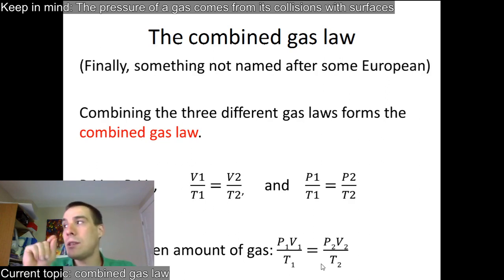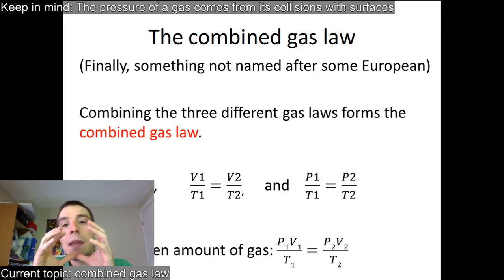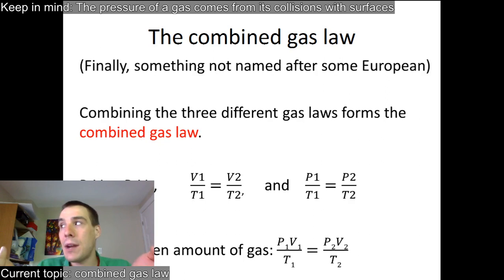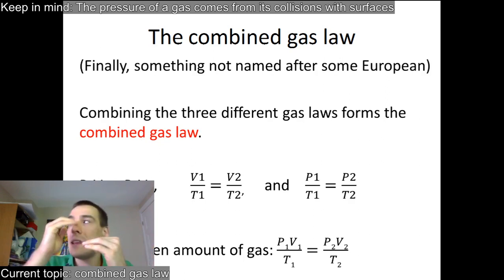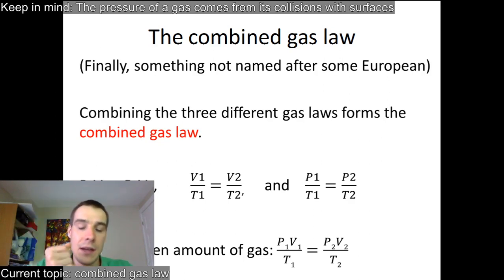And so if you know the changes in two of them, you can solve for the change in a third. But all this is really saying is you can combine the gas laws together. If I decrease the volume by a factor of 2 and increase the temperature by a factor of 2, I'm going to get twice the pressure from the temperature and then twice the pressure again from the volume.